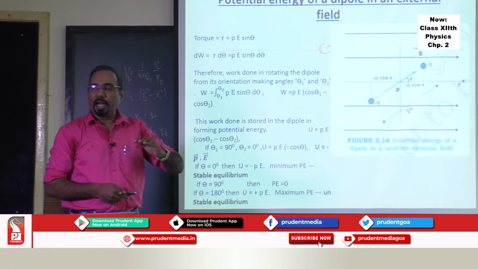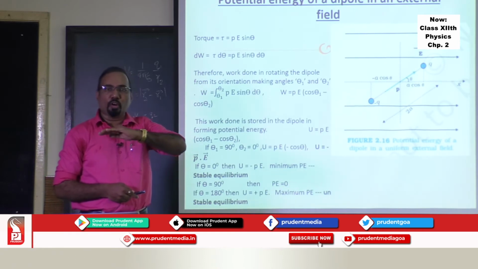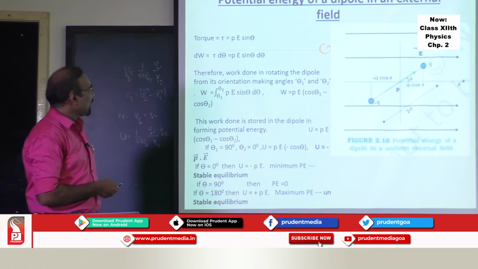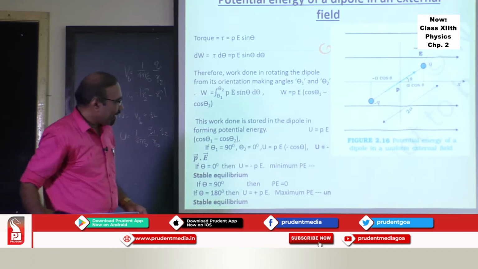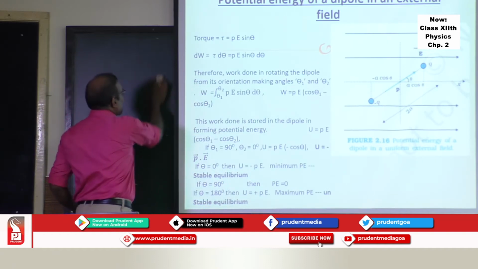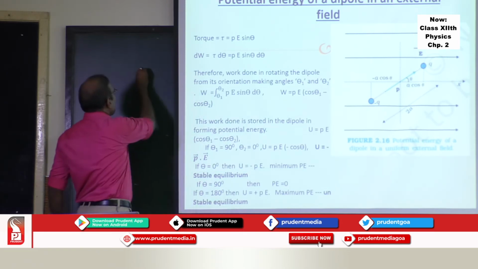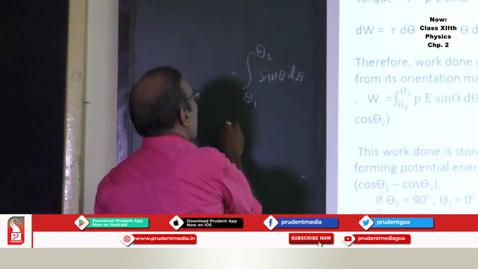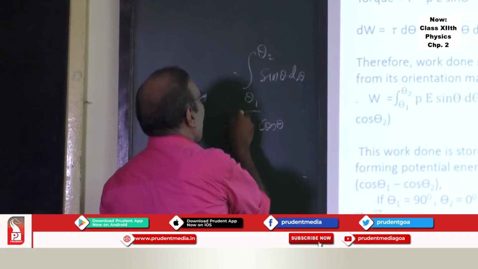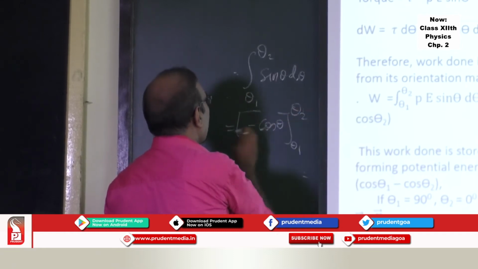If you want to find out total work done in moving a dipole from one angle to another angle against the direction of electric field, then you just take the integral from theta 1 to theta 2 of dW, which is Pe sin theta d theta. Now you take this Pe out and you get the integral of sin theta d theta, which is nothing but minus cos theta, with two limits of integration, theta 1 and theta 2.